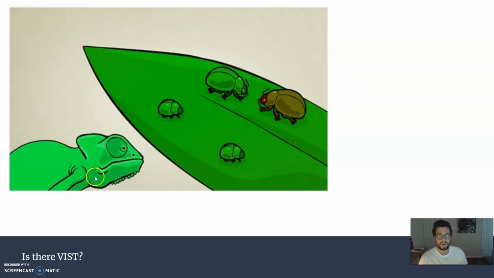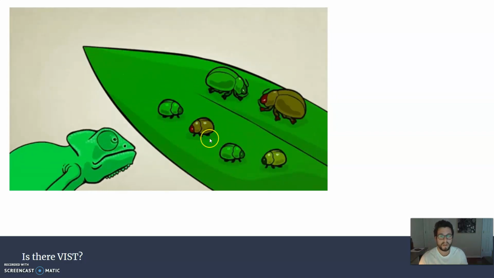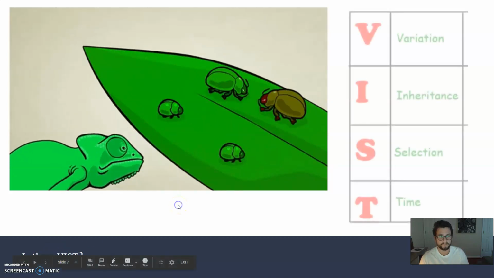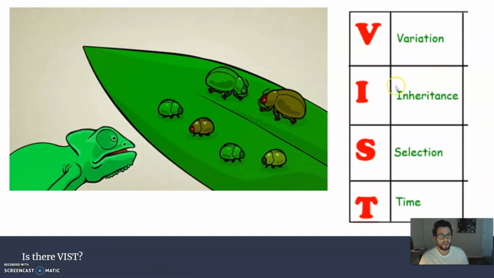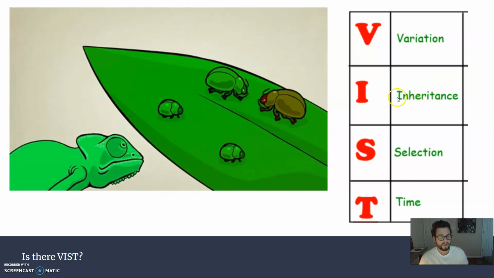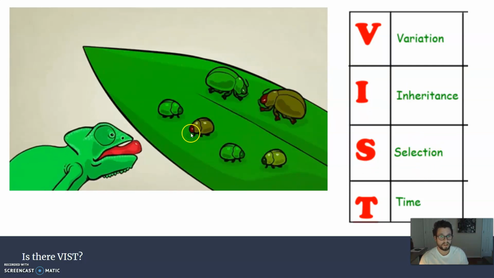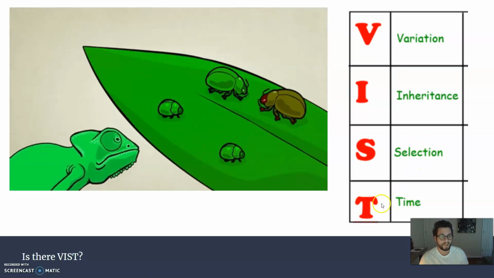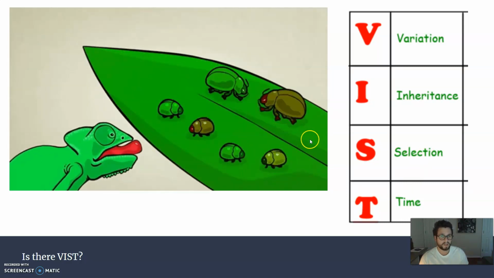So we've got the chameleon and a bunch of different beetles. So in this situation, is there VIST? Is there variation? So there's a variety of different colored beetles. We can assume that these colors are inherited. They're not acquired over their lifetime. If they are acquired, then they don't matter. Is there a selection process? The chameleon is selecting which ones survive and which ones don't by eating some of them. And over time we should expect there to be more green beetles in this group of beetles.